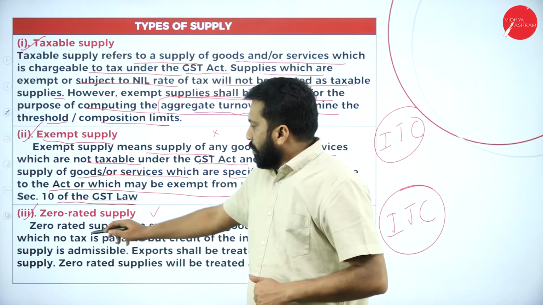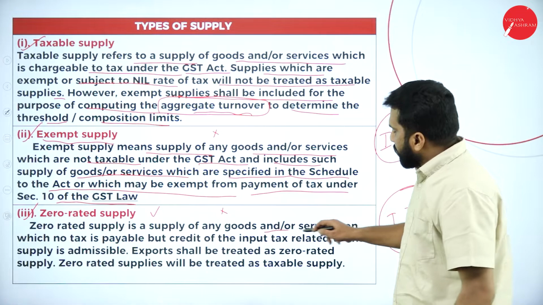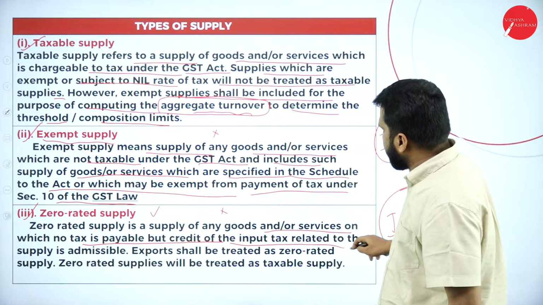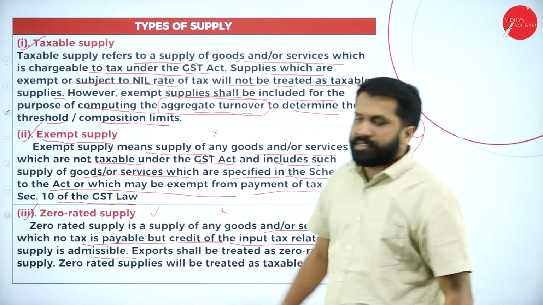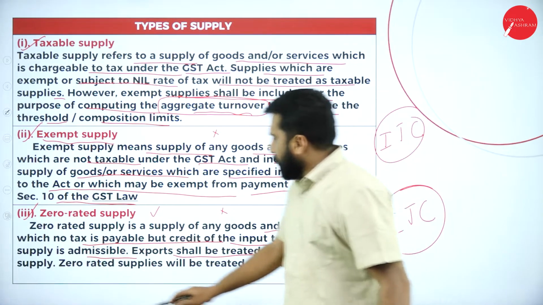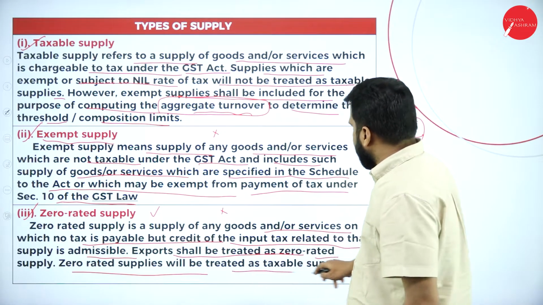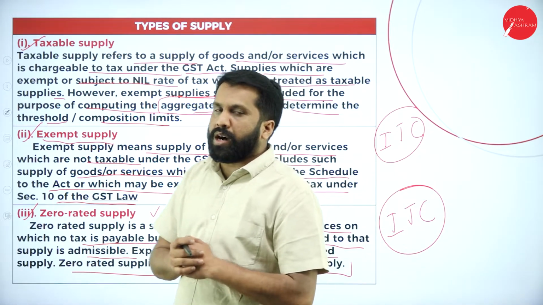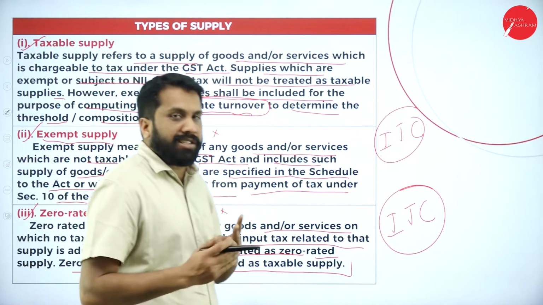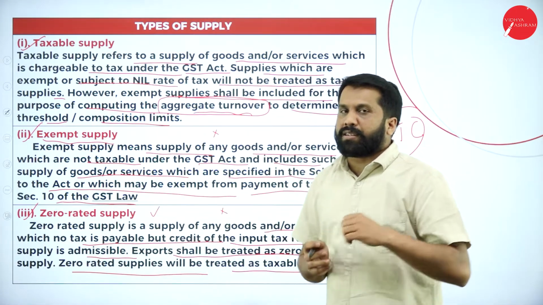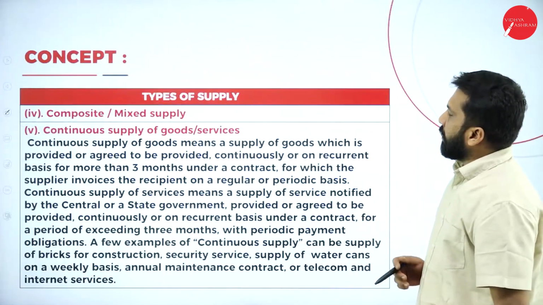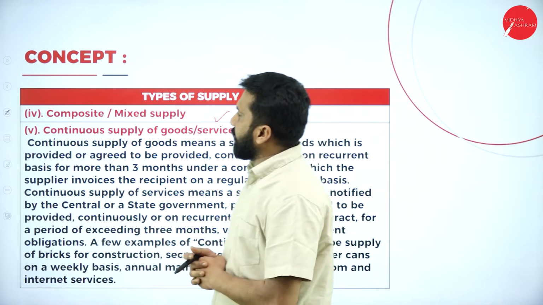Now, zero rated supply: supply of any goods or services on which no tax is payable, but credit of the input tax related to that supply is admissible. Hope you are clear. Export shall be treated as zero rated supply. Zero rated supply will be treated as taxable supply. This is all about your three types of supply. Still we have more, but the major ones are taxable, exempted and zero rated.